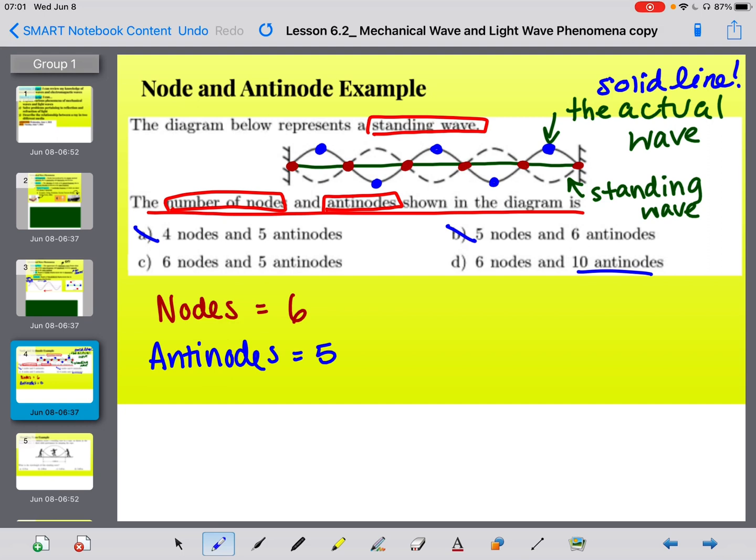And like I said, the dotted line is not the actual wave. So the answer is this. Okay, so pretty straightforward and simple.